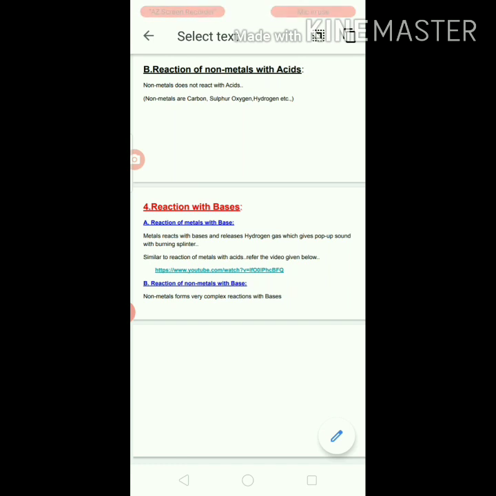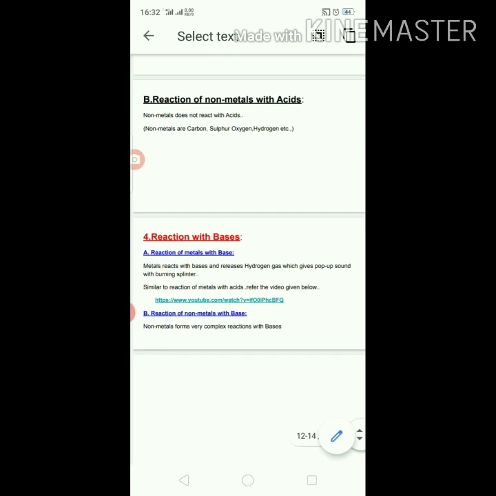Next one is reaction of non-metals with base. Generally non-metals means carbon, sulfur, hydrogen, these are non-metals. They also react with the bases, but they are very complicated reactions, which we can see in higher classes.